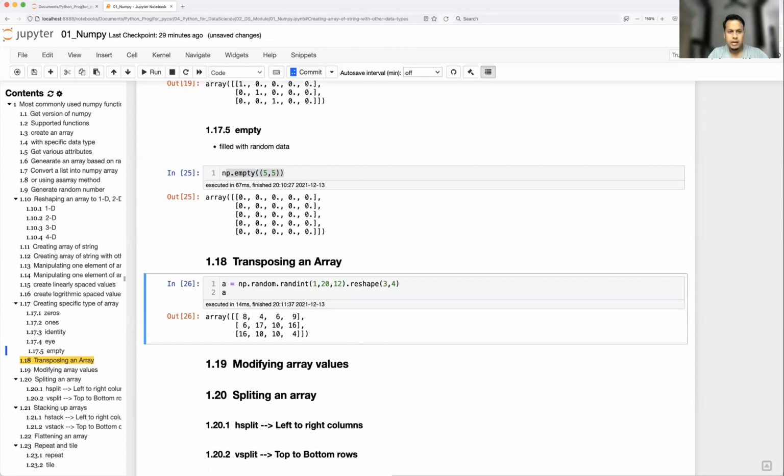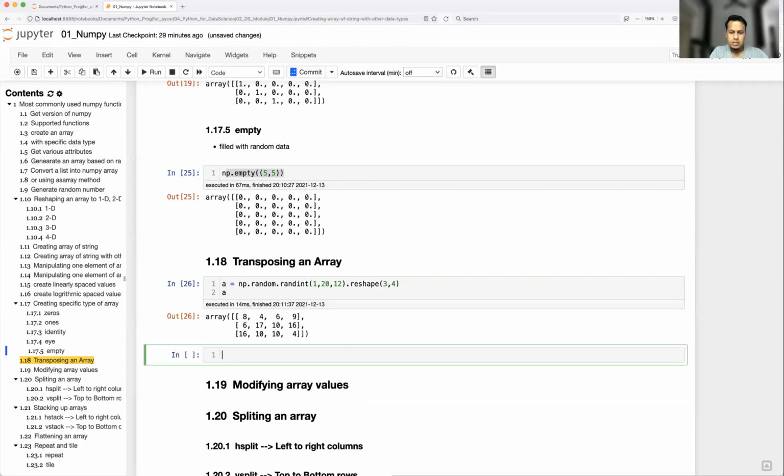So this is the default matrix. Now you would like to transpose, right? So we have a direct function, np dot transpose. What do you want to transpose? A.